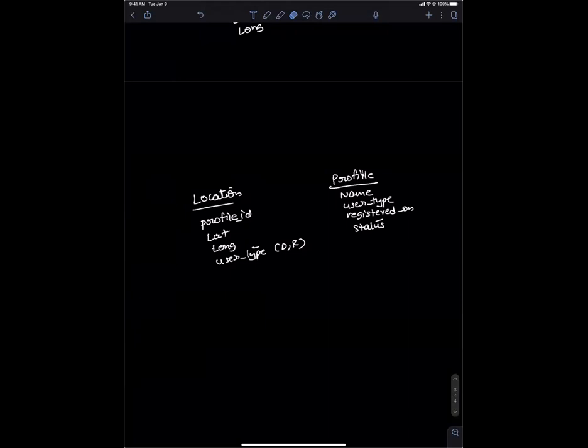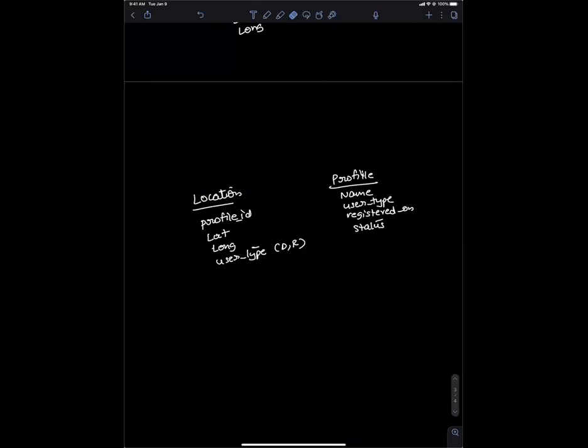Sorry, go ahead. No, that's fine. Let's move on. I just wanted to see your thought process in deciding whether one table or multiple tables. So you're done with the data model. You said you have a single user profile table, and then a separate location table because location is updated a lot, right?